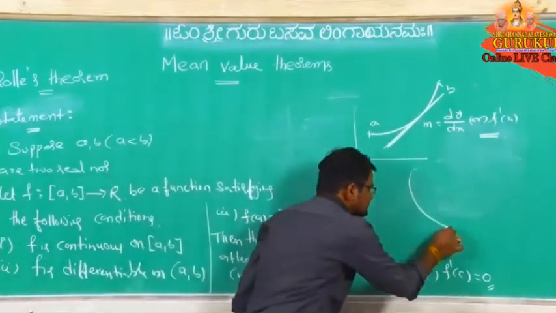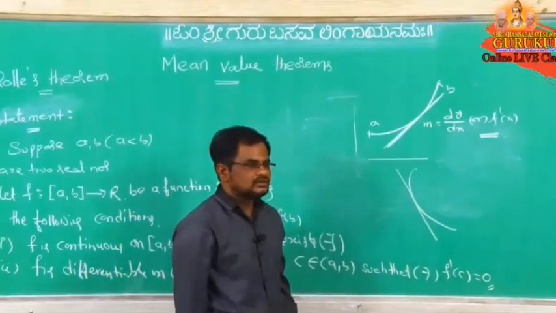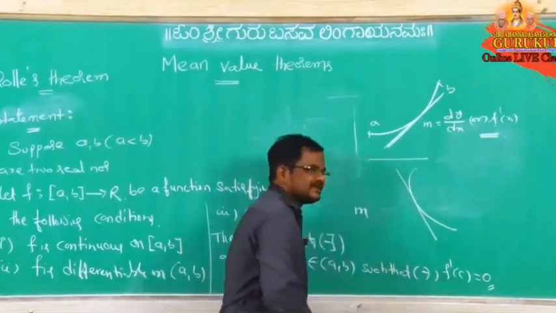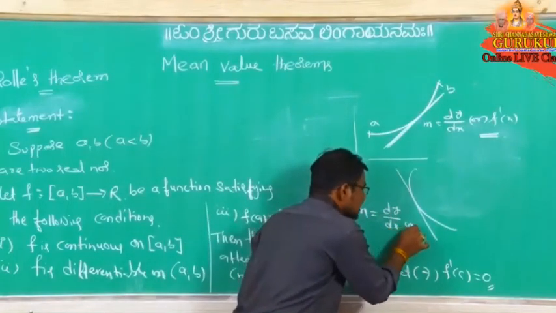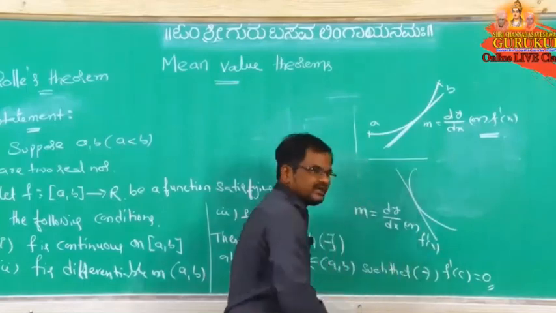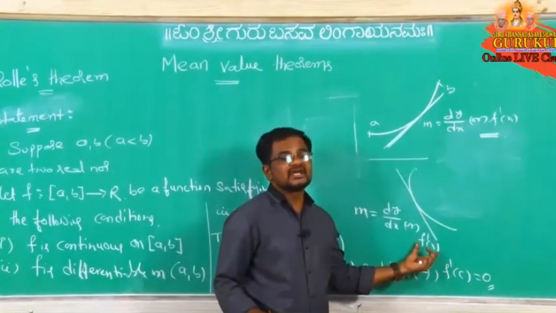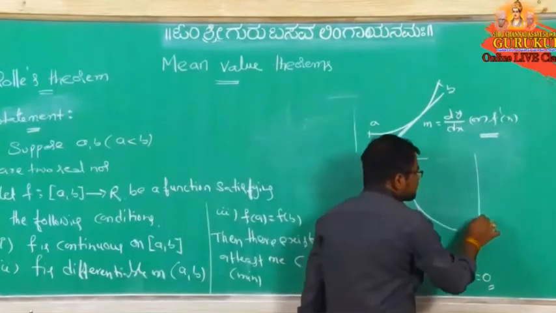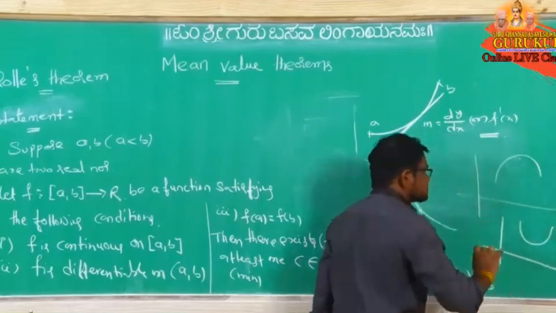So here one curve is there. If you take the tangent, the slope of the tangent is denoted by m, that is equal to dy by dx or f dash of x. So the slope of the tangent to the curve is f dash of x. Suppose the curve is like this or like this.